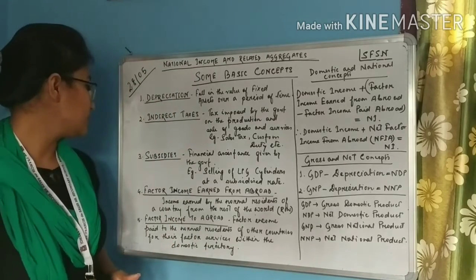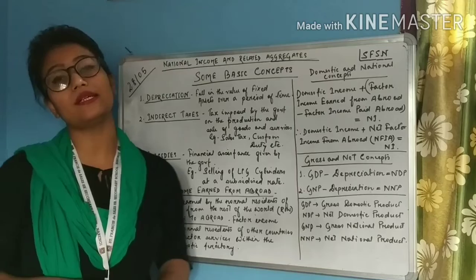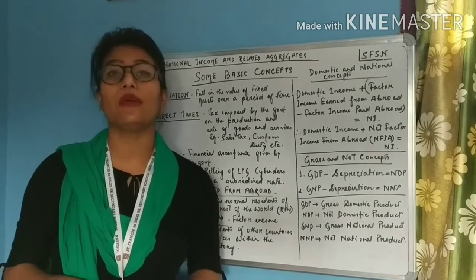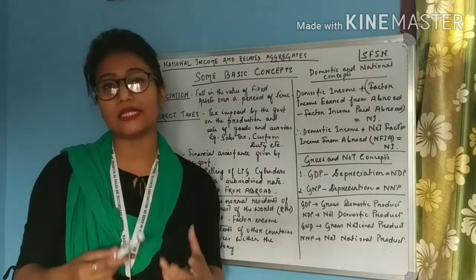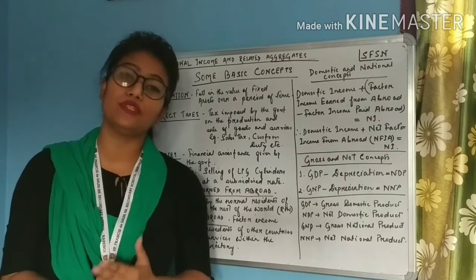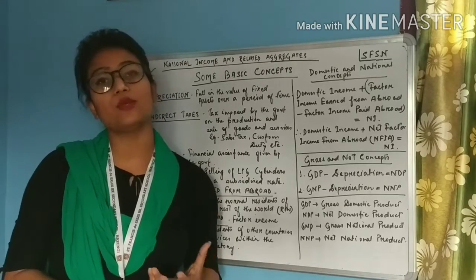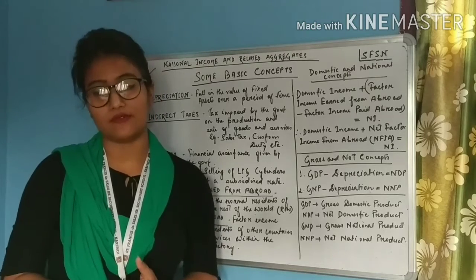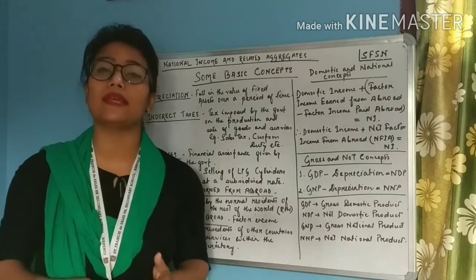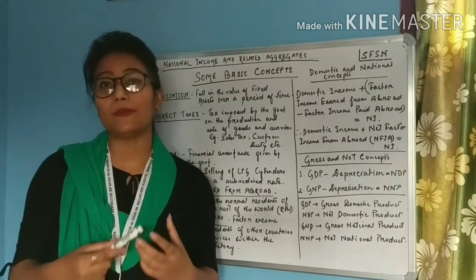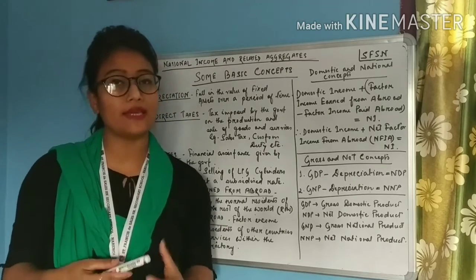Next very important term, students, is factor income earned from abroad. We all know what factor income is. It is the income which is accrued or earned by the factors of production for their factor services. So what happens if a person from India is working in the USA? He will be earning money there, right?